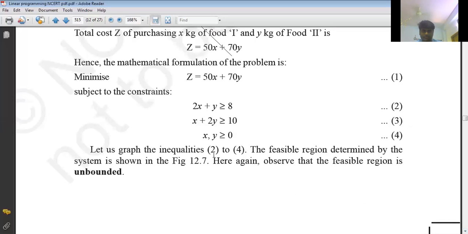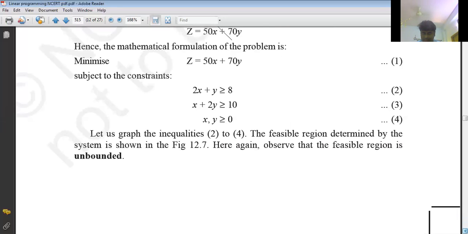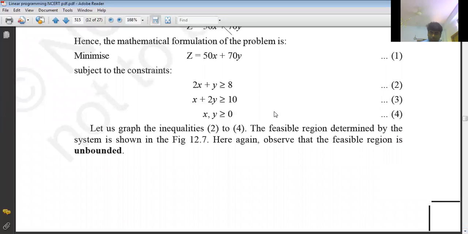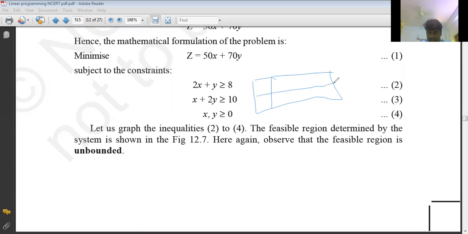Let us graph the inequalities 2 to 4, and the feasible region determined by the system in this figure. First of all, we'll take these two inequalities as equalities and take a table. I'm taking the table for the first inequality. How can I take table values? It's very easy.